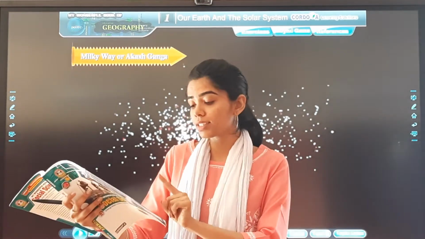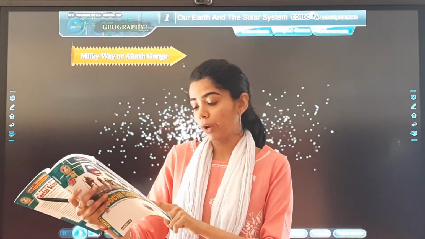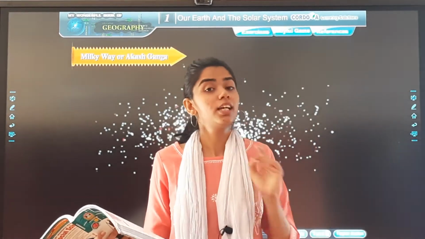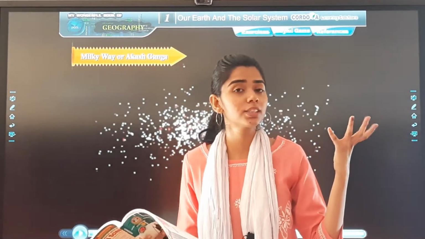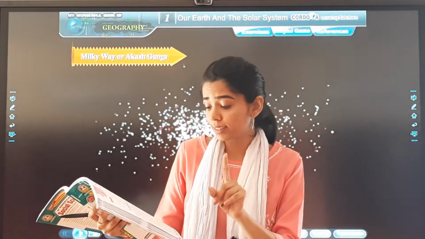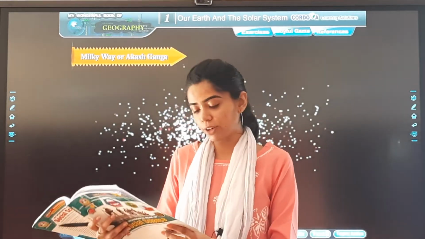All the heavenly bodies as well as dust and gases are found where? In space. Not only the moon, the stars, the asteroids, but also there are gases and there is dust in the universe, which we can find.